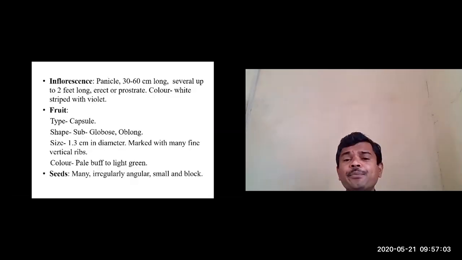Inflorescence: it is a panicle inflorescence, a type of raceme inflorescence, usually 30 to 60 centimeter long and sometimes 2 feet long. That I have shown. They used to spread along the ground. When it is 2 feet, it is difficult to stand, so that's why they spread along the ground level. You can say it is like prostrate, when it is 30 to 60.